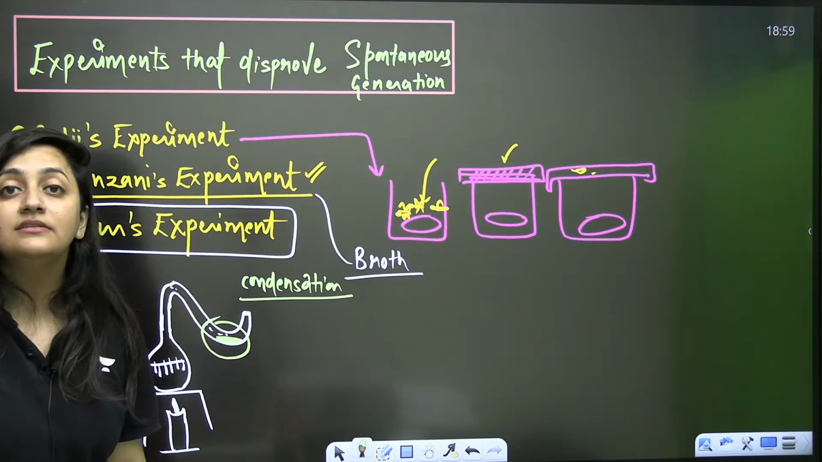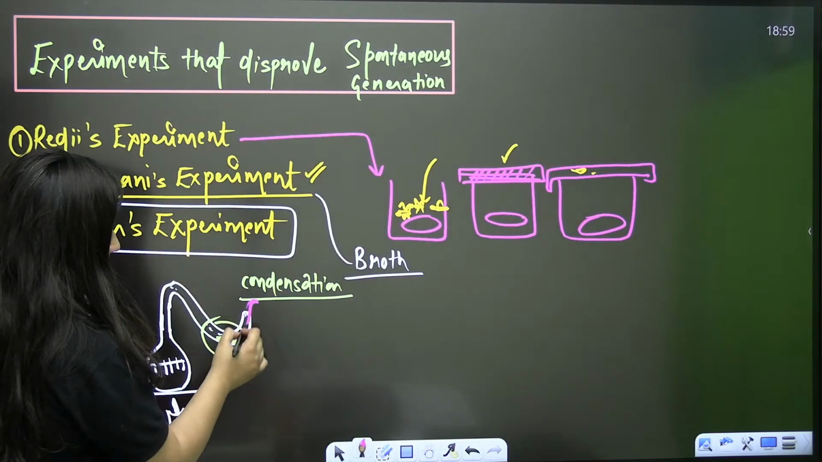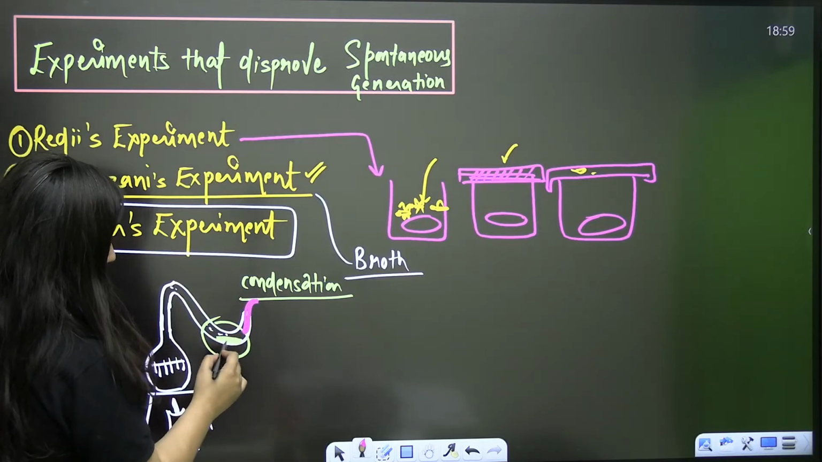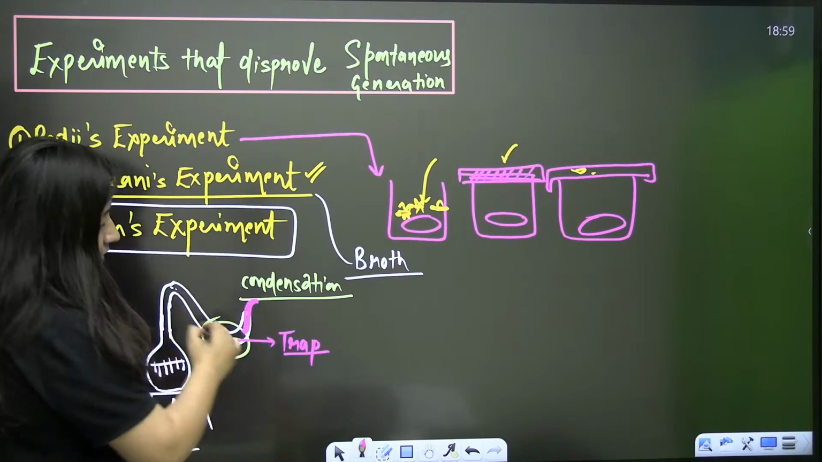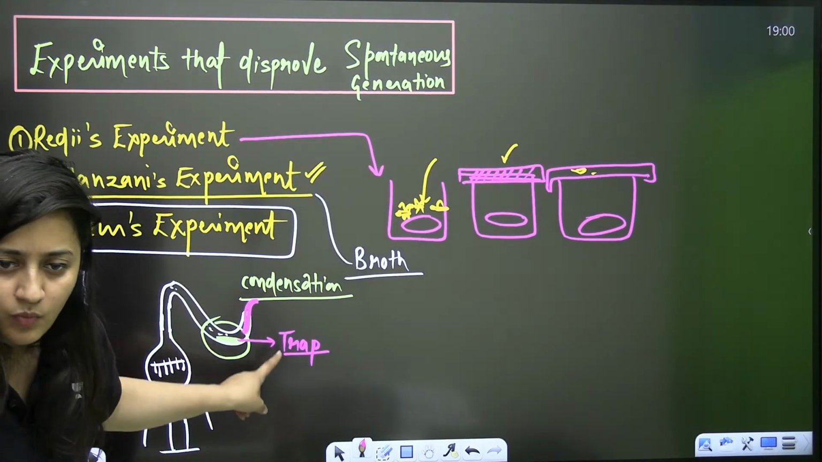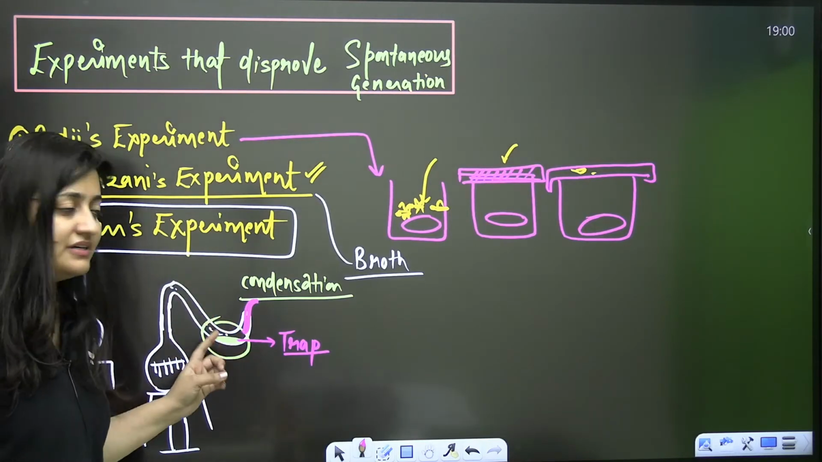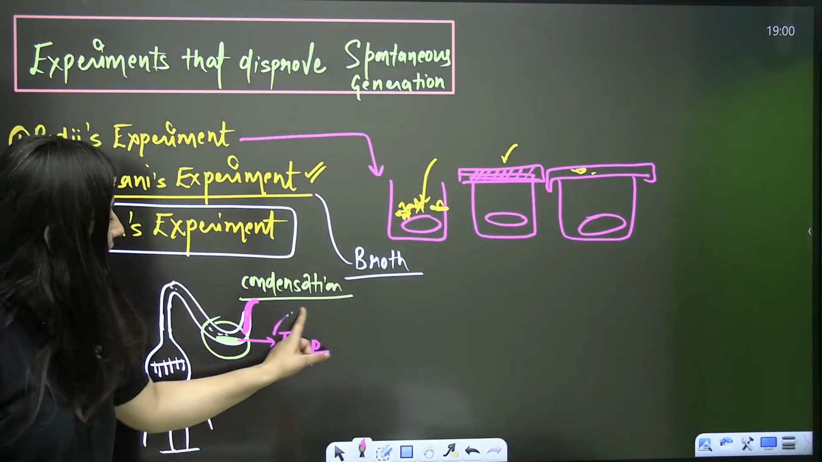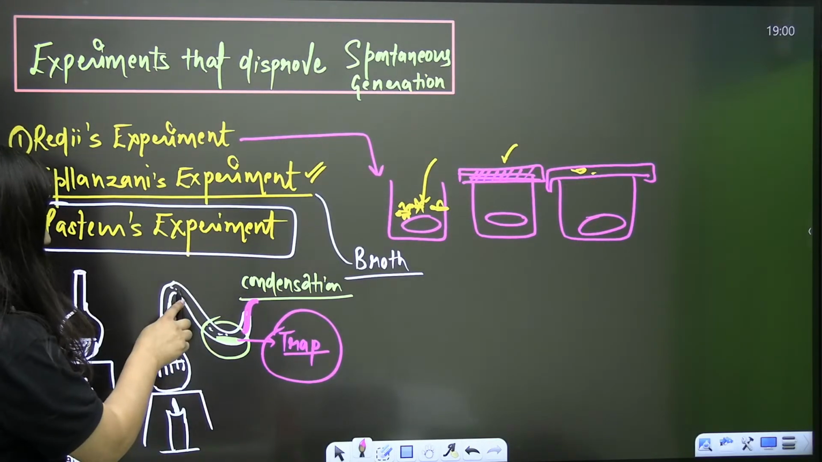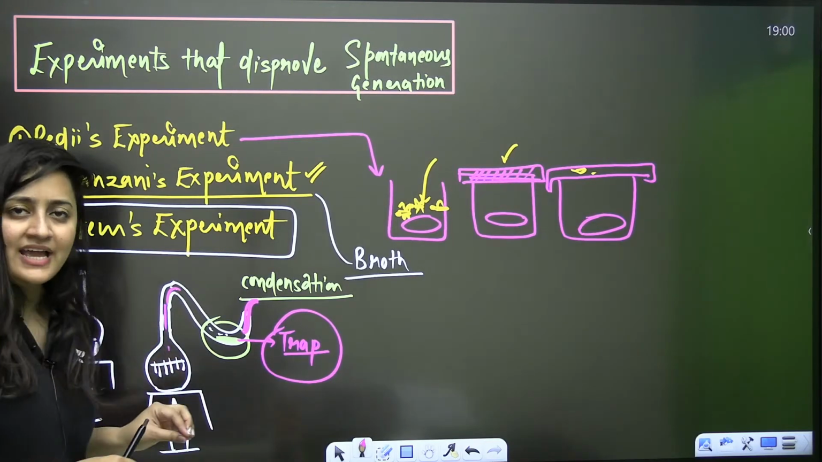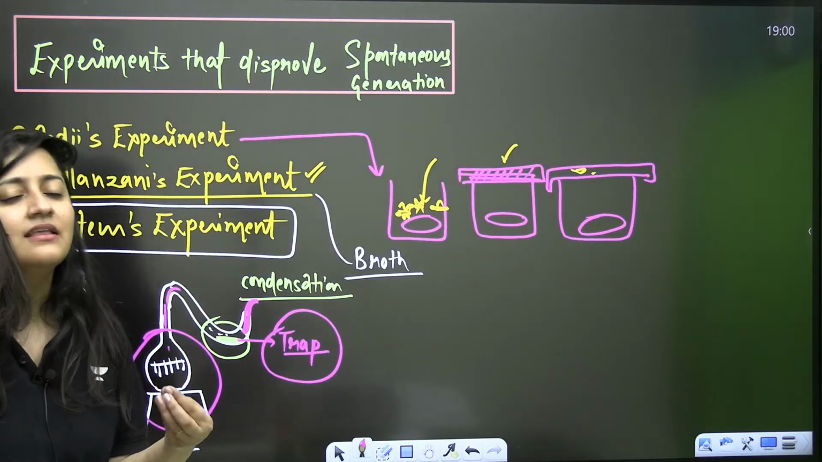So what is it? It is condensation. Now air will try to come in here, and this water is acting like a trap, right? The air will try to come in, but the water collected here because of the cooling of the vapors will act like a trap. It will trap all the microorganisms present in the air. So no microorganism, no living structure, will pass to this part, and life will not be there.